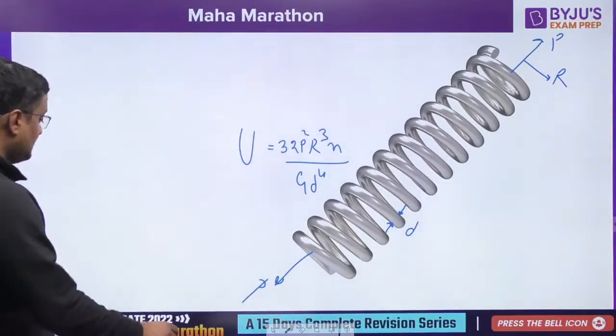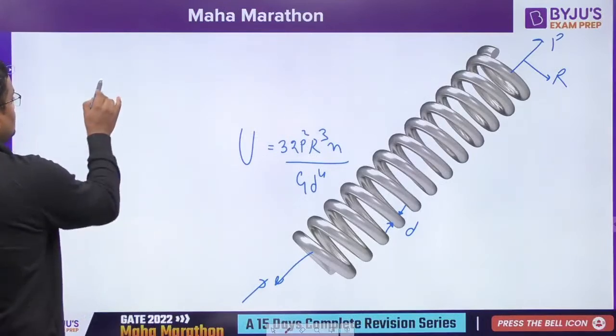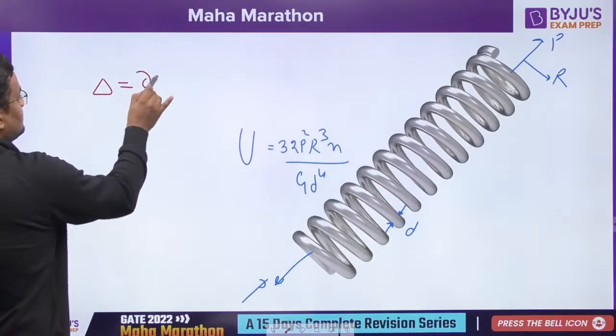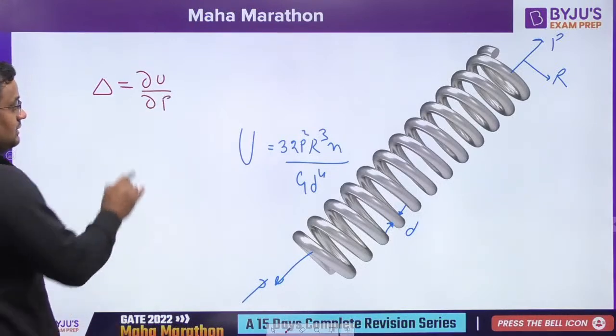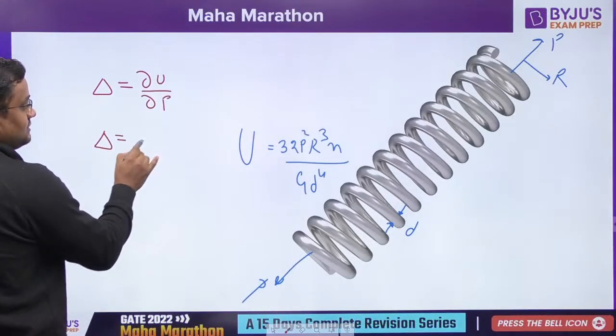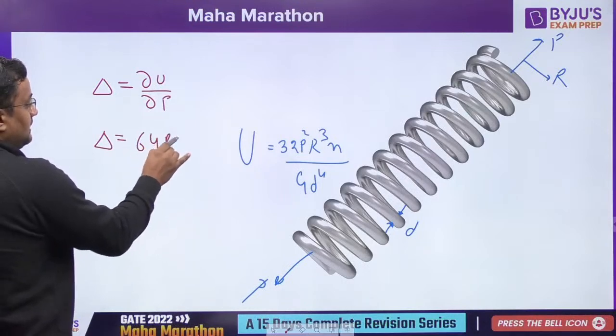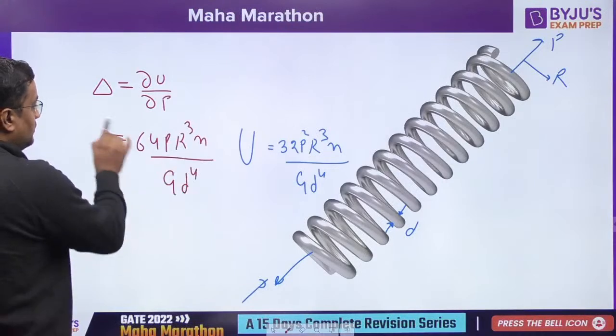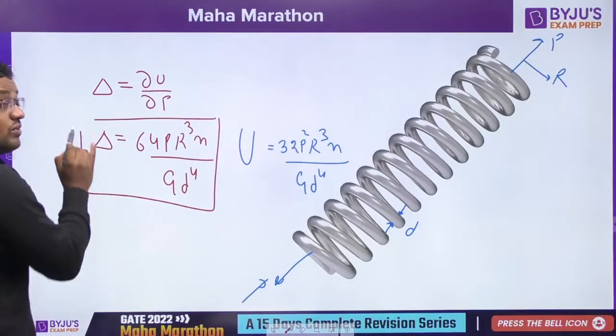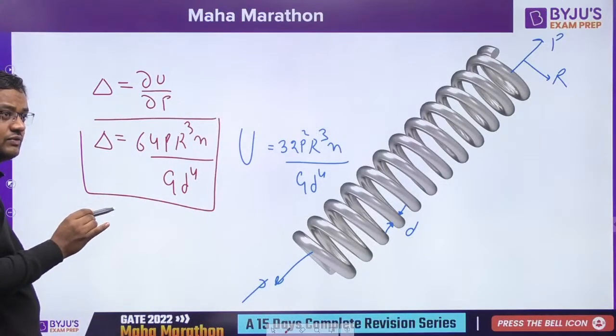Now according to strain energy, what is the deflection? Deflection is del U by del P. So deflection, del U by del P, is equal to 64 P R cubed N by G D to the power 4. Okay. Now what is stiffness?